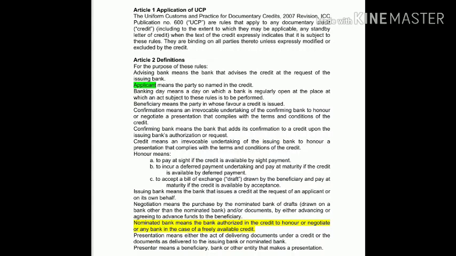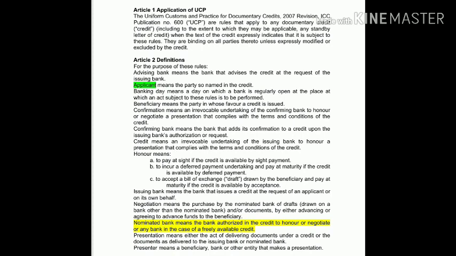Okay, so UCP 600 can be made applicable to standby letter of credit as well. If not, then URDG 758 is also there. And to fully implement the rules and regulations, the articles of UCP 600 should not be modified or excluded by the credit. If some of the articles are modified or excluded in the specified credit, then those articles will not be applicable to that particular LC.